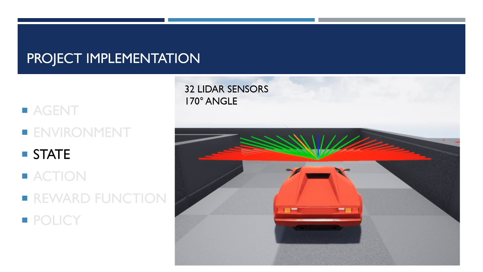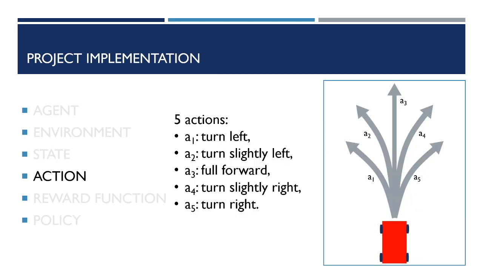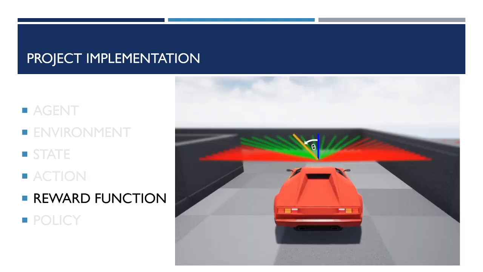The agent can decide one of 5 actions, so the action space is discrete, and the agent can turn left, turn slightly left, go forward, turn right, or turn slightly right. To explain the reward function, I have to introduce an angle, that is theta.